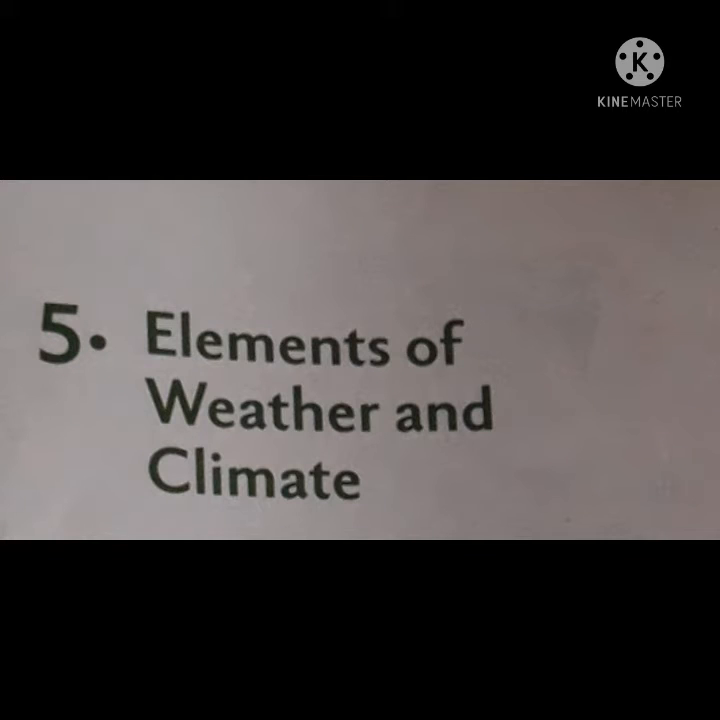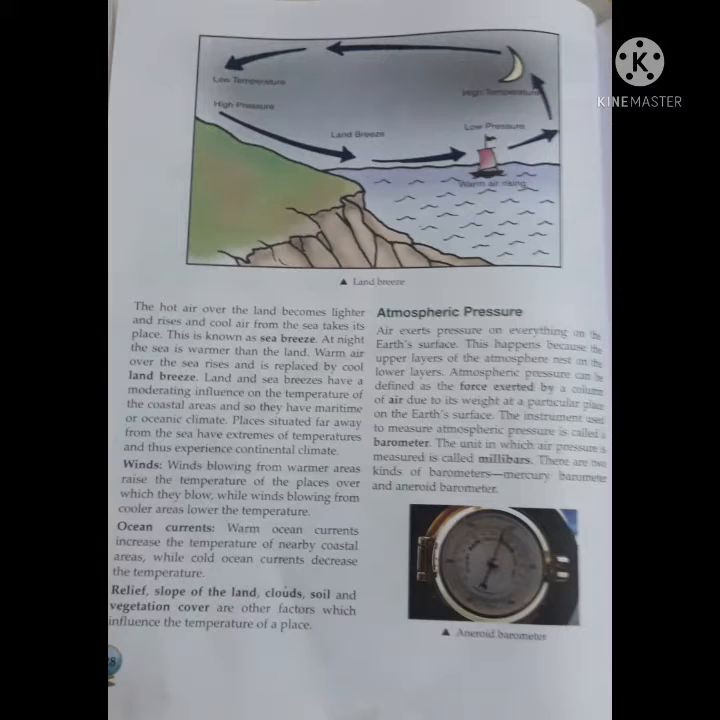Good morning students. In this video we will learn about atmospheric pressure, the factors affecting atmospheric pressure, and about the winds. So let us start with atmospheric pressure.